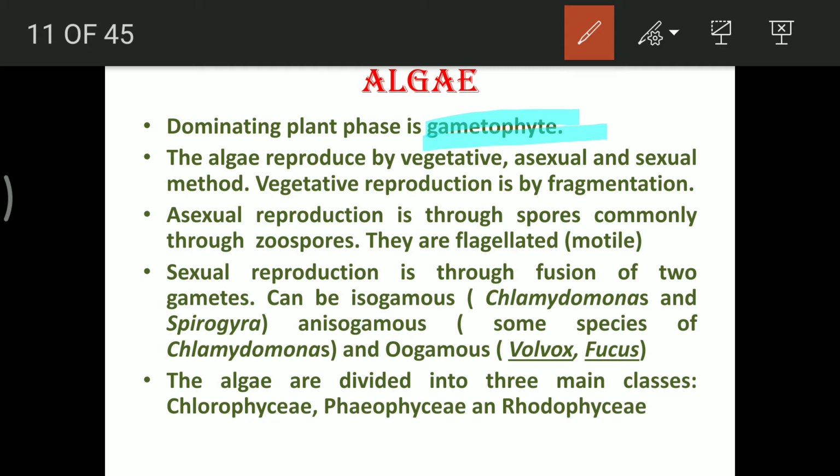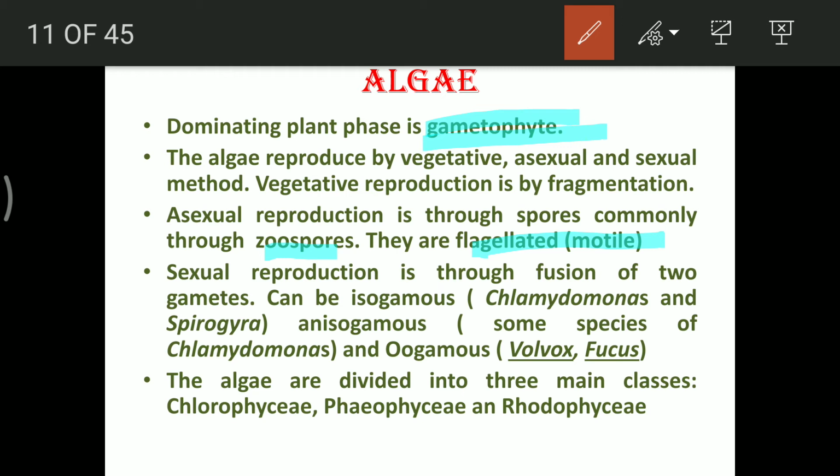Asexual reproduction occurs with the help of zoospores, and these zoospores are flagellated, so they can move from one place to another and can form the new plant or the sporophyte.